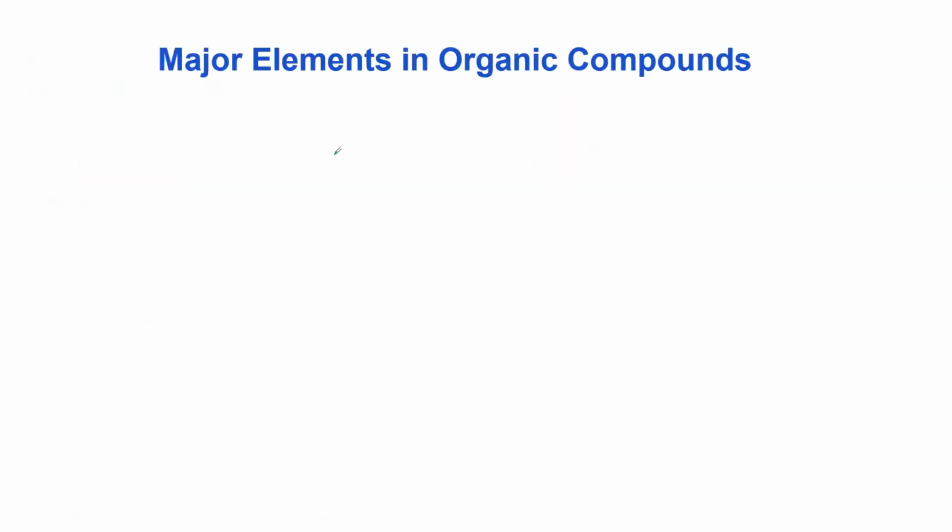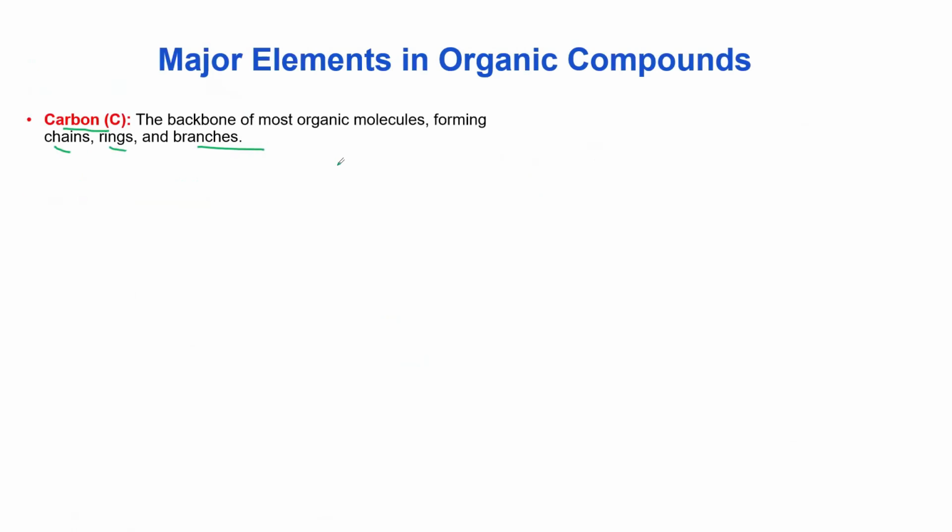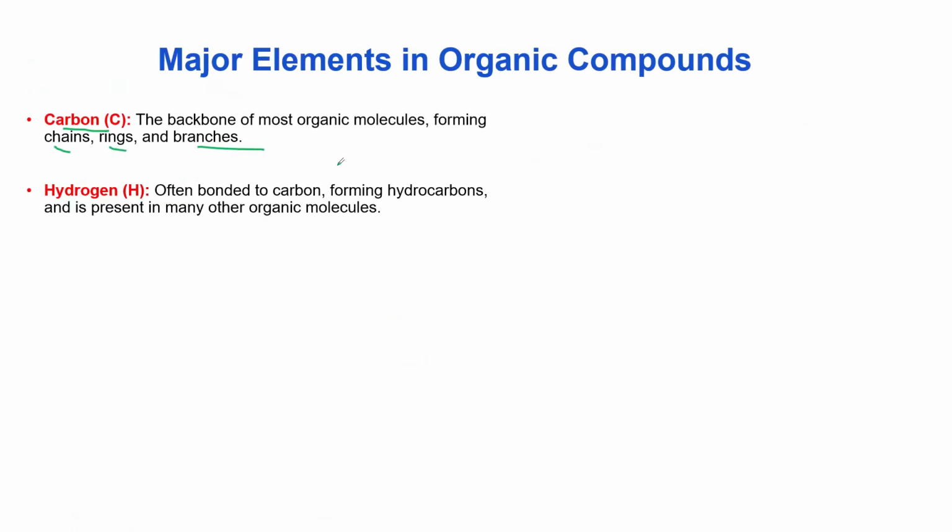So now, what are the major elements in organic chemistry? The major element in organic chemistry is carbon. Carbon is the backbone of most organic molecules because of its ability to form chains, rings, and branches.